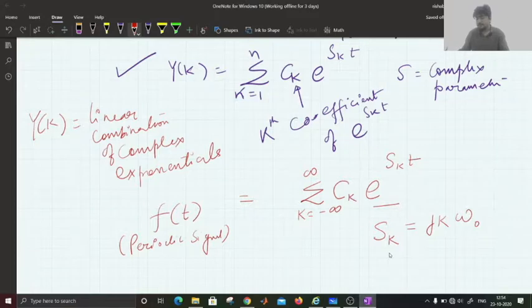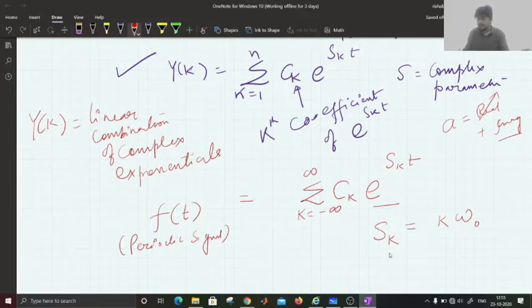Since we have considered s_k as a complex parameter, for the time being suppose there is a complex number which will have a real part as well as an imaginary part. Let's say for the time being we are neglecting the real part, we are left with the imaginary part.